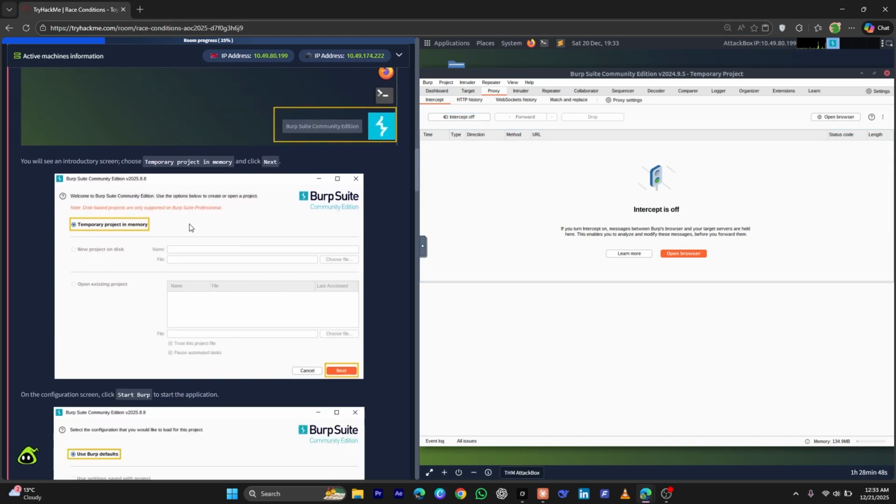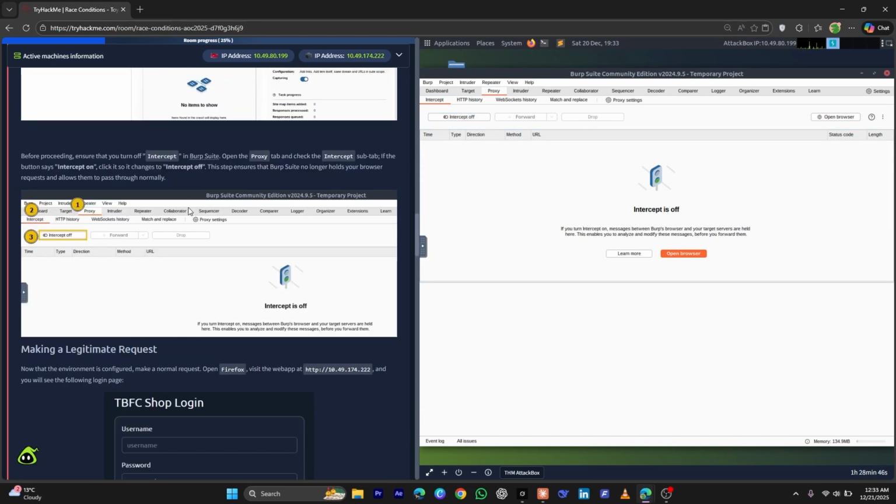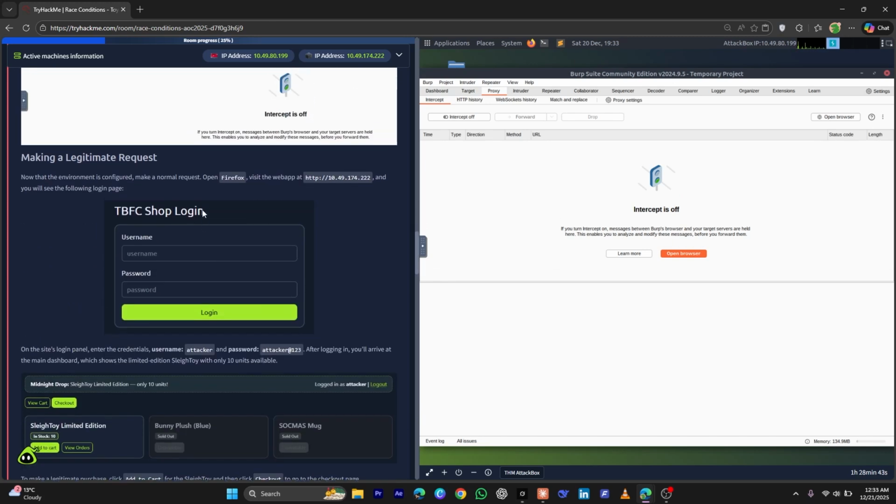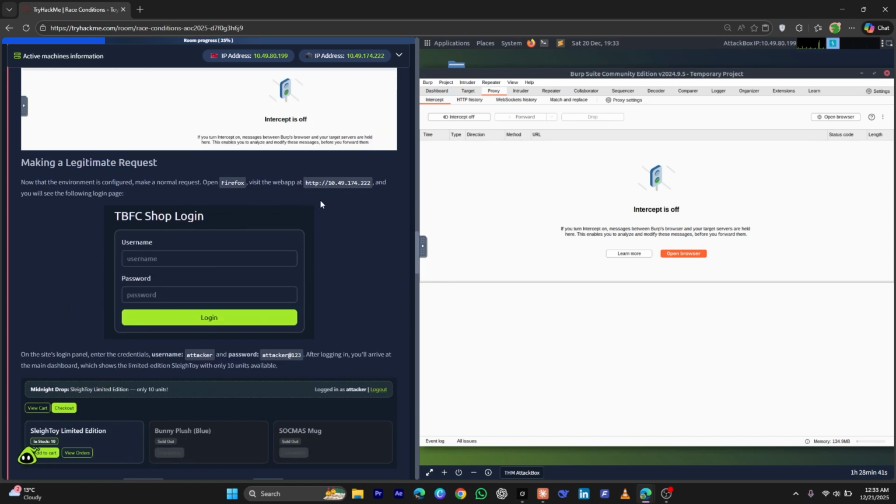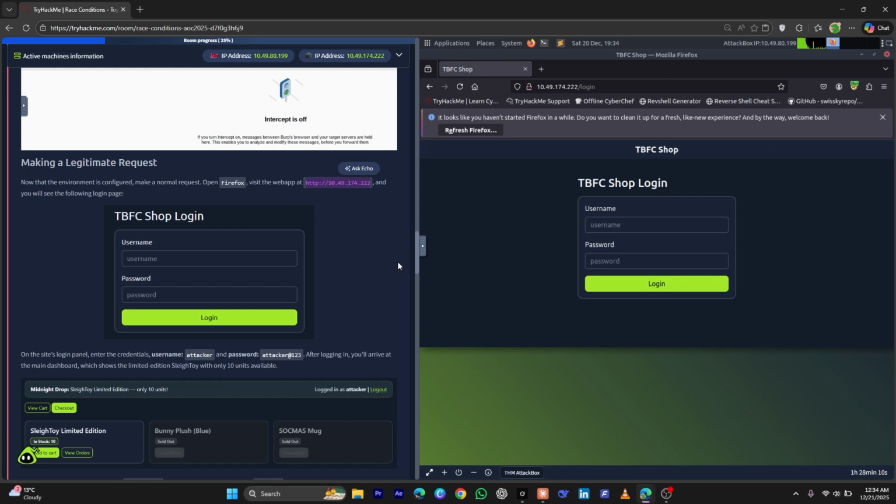After that, we have covered all of these steps. What we'll be doing now is going to this URL. This is where the shop is hosted, and we have some credentials given that we will use to log into the shop. So let's copy this URL and paste it in Firefox. Now we will use this credential to log into the shop. I'm just going to copy these from here and paste them here.